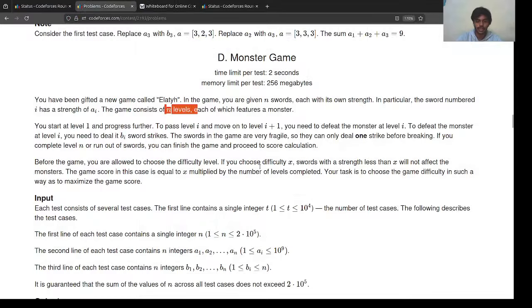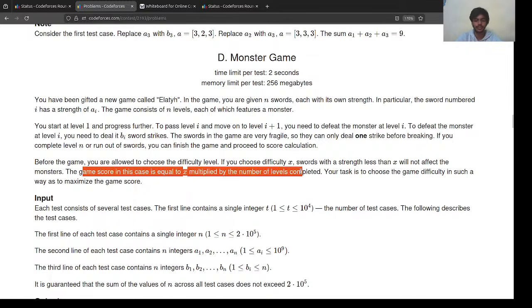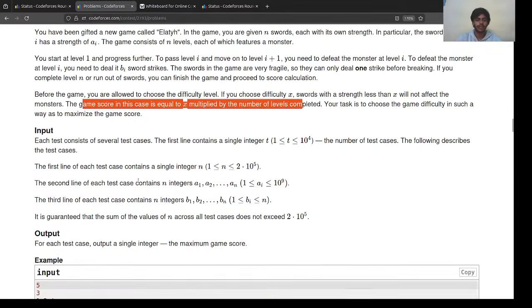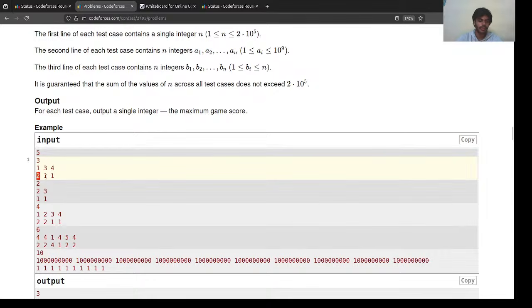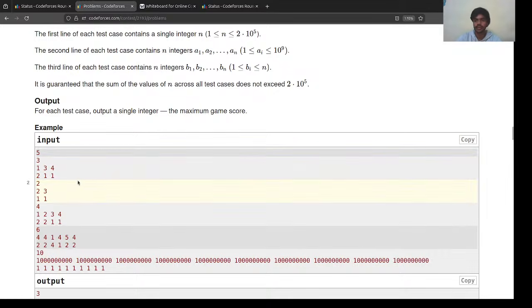In the problem statement, if you choose the difficulty x, swords with strength strictly less than x will not affect the monsters. And the game score is equal to x multiplied by the number of levels you complete. Got it? So this is our first level, this is our second level, and this is our third level.